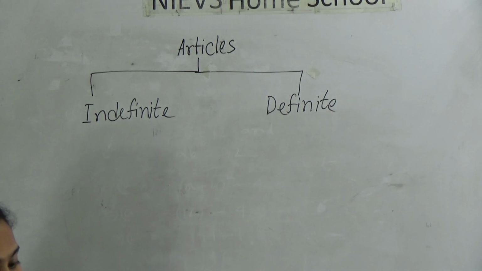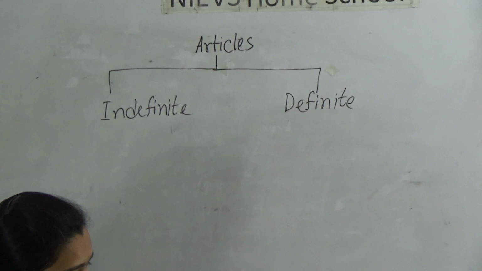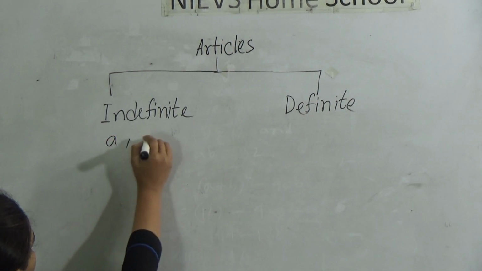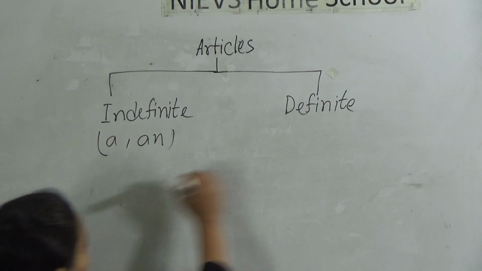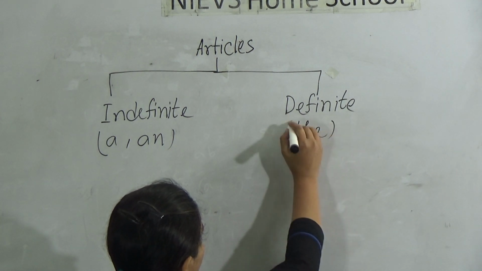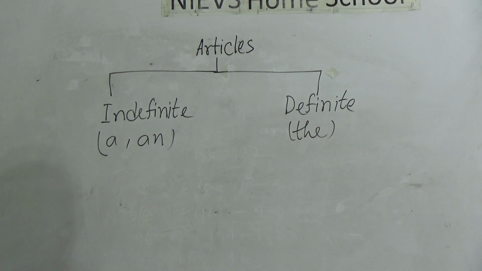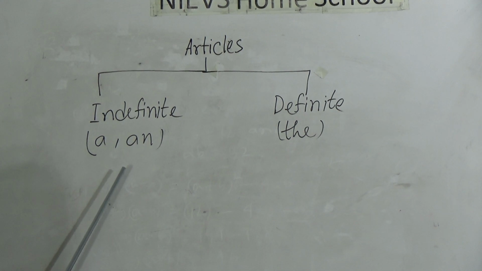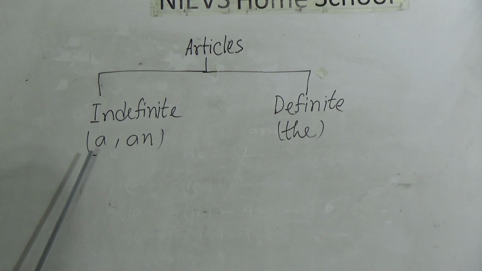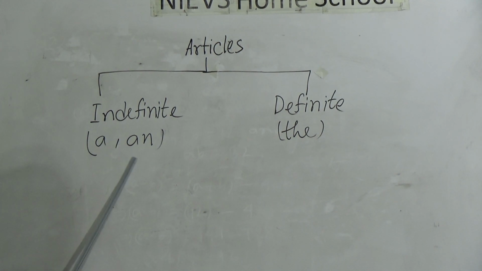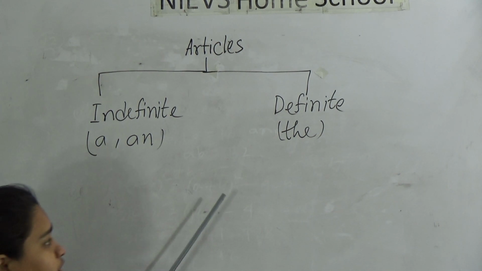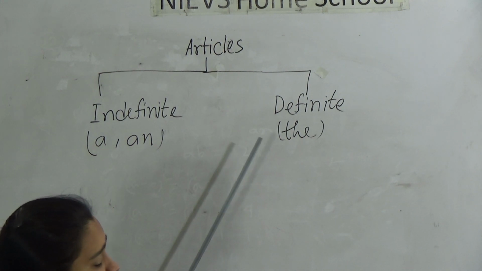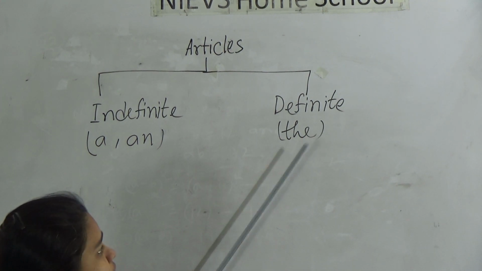And we all know that a and an are called what? Indefinite article, and the is the definite article, right? So now look, when you use an indefinite article, that means when we refer to something or someone unspecified, we will use a or an, right? And when we refer to something specified, we use the.